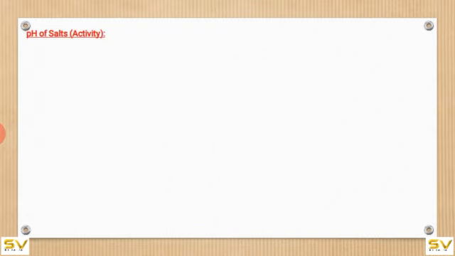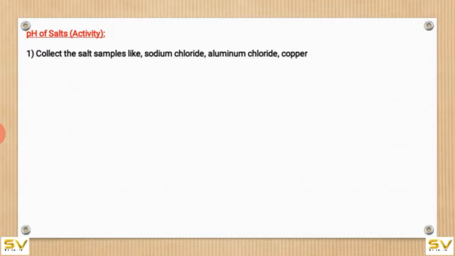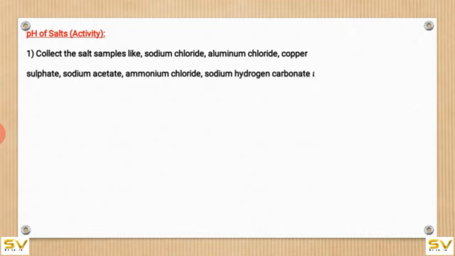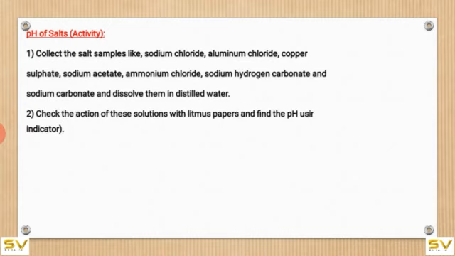pH of salts. Let us perform one activity. Collect the salt samples like sodium chloride, aluminum chloride, copper sulfate, sodium acetate, ammonium chloride, sodium hydrogen carbonate and sodium carbonate. Dissolve them in distilled water separately. Check the action of these solutions with litmus papers and find the pH using pH paper.